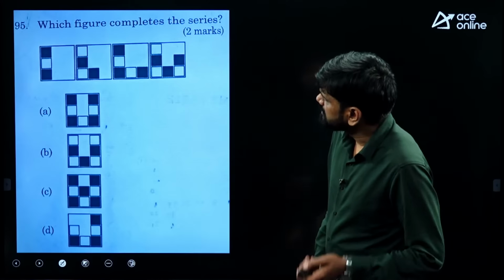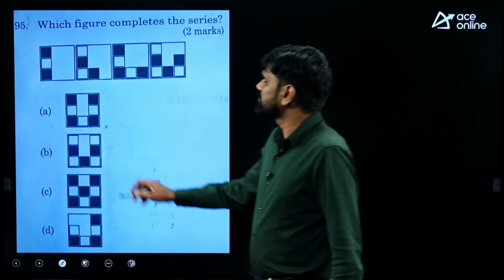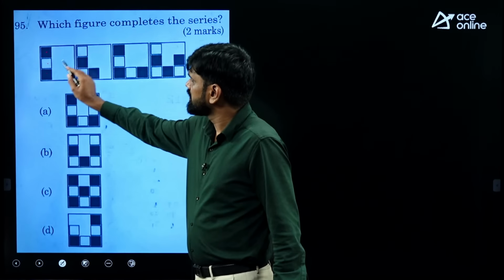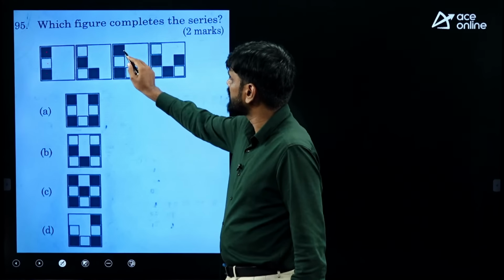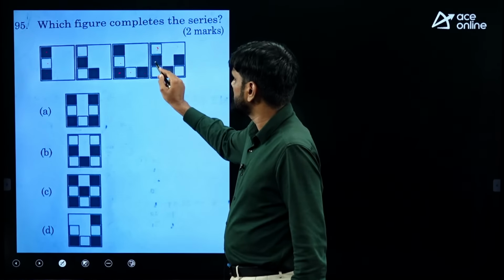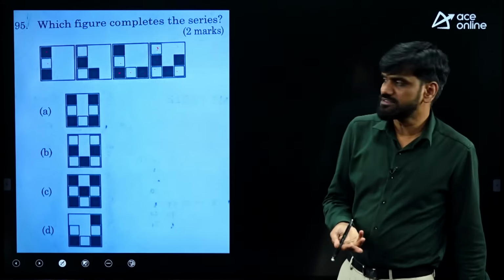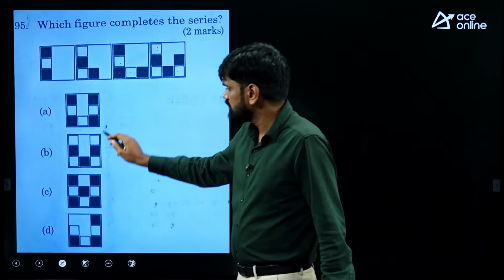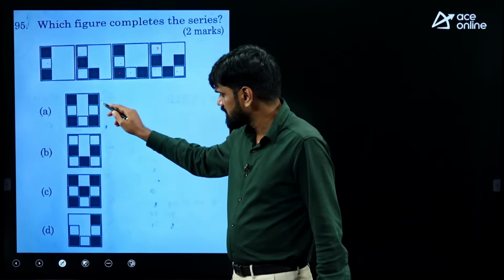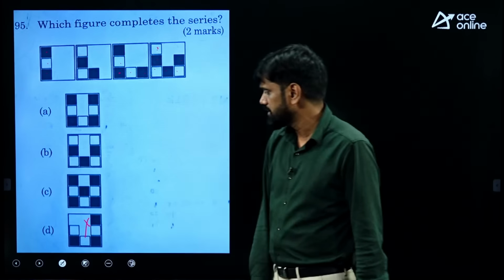Right? Next, last one. So here we are having 3, 1, 2, 3. Here we are having 4. Here we are having 5 boxes. Here we are having 6 boxes. Next we should have 7 boxes. So you should have 7 boxes over here. In all the options we have 7 boxes except option D.